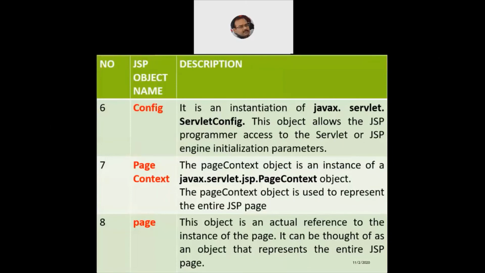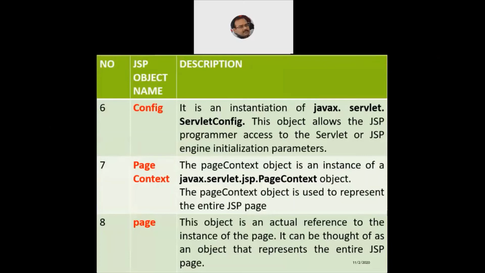And now we can have two more predefined JSP objects. For instance, we can have config, page context, and page. Now config is very simple. It's the instance of the javax.servlet.ServletConfig object. And as the name itself indicates, it allows the JSP programmer to get access to the servlet or the JSP engine initialization parameters.